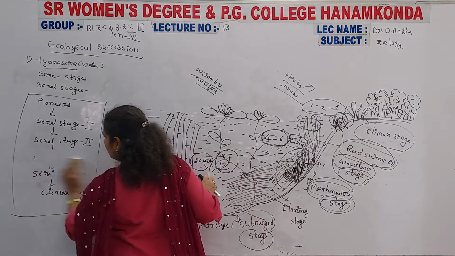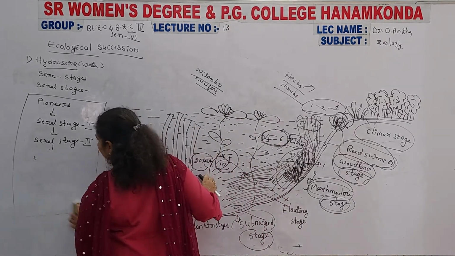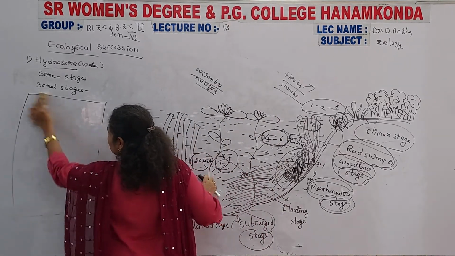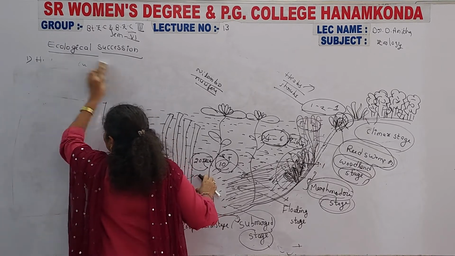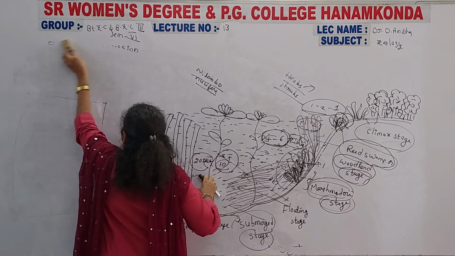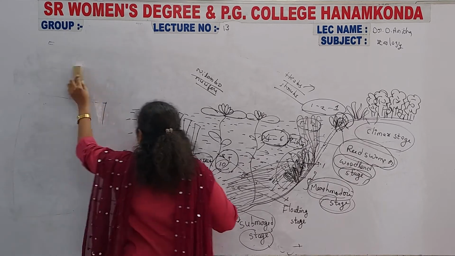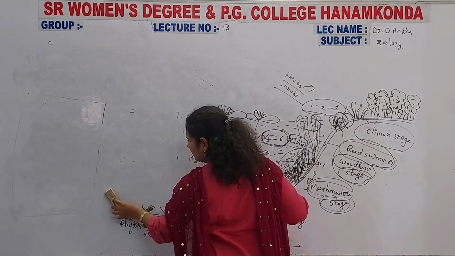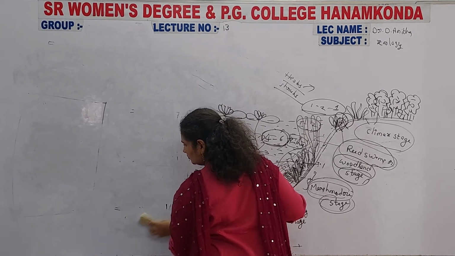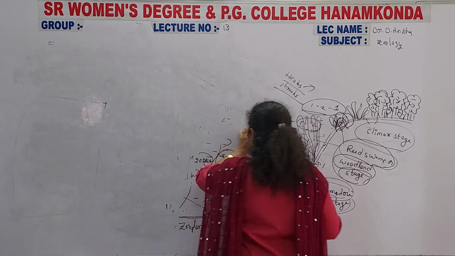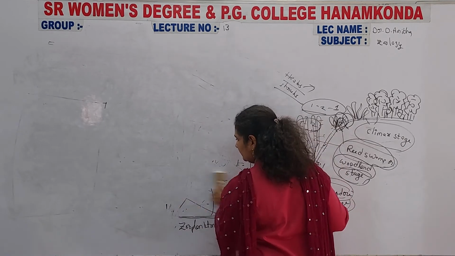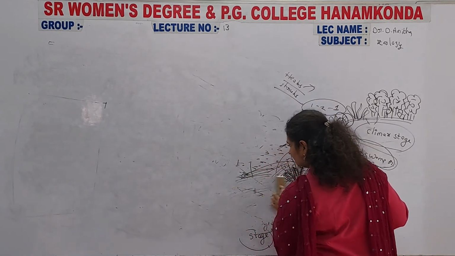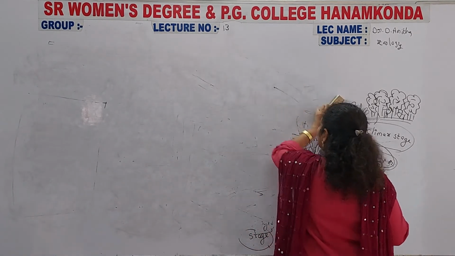Today's topic is over. We will meet tomorrow with the xerosphere, that is, the development on bare rock area. Today we completed ecological succession in the hydrosphere, that is, inside the water, and tomorrow we will discuss the development that occurs on rock areas, which actually happens in desert areas. So we will discuss it tomorrow. Today's topic is over completely.